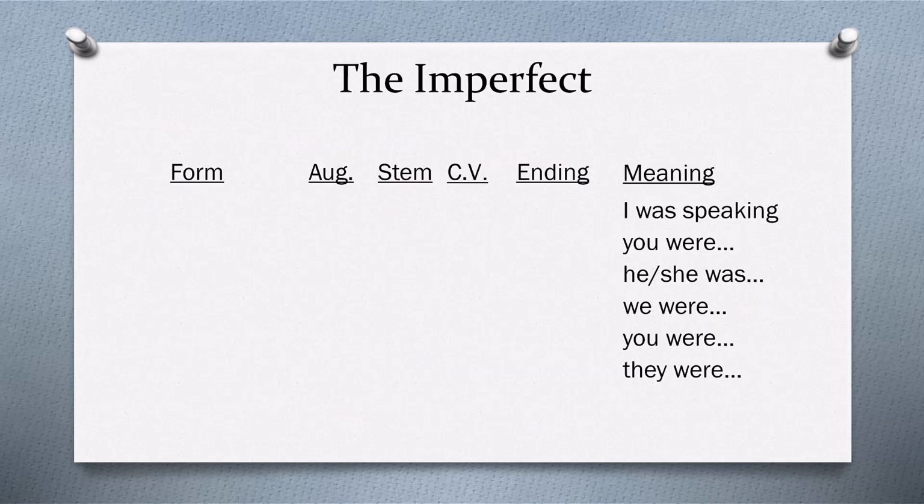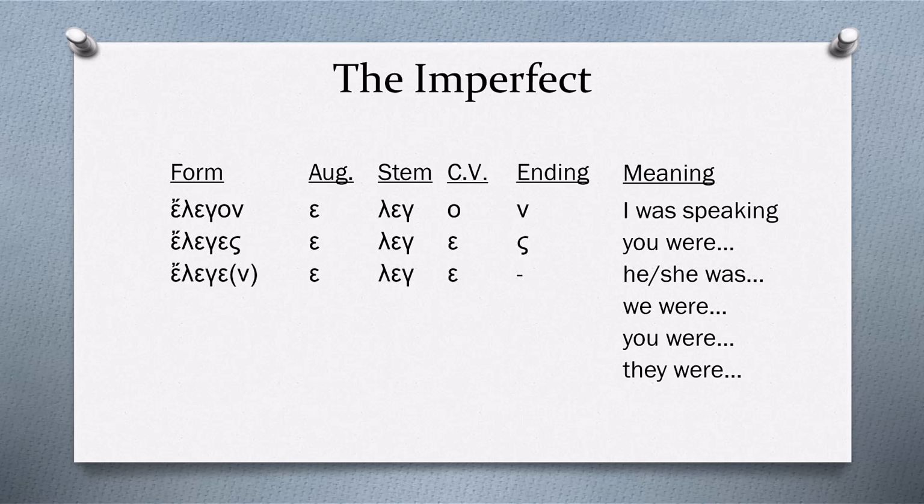So let's look at all of the forms in the active voice for the imperfect verb. Elegon is first person singular, and it would mean I was speaking. Elegeis is second person singular, and it means you were speaking. Let's take a close look at these endings too, and we'll try to commit them to memory. Elegen means he, she, or it was speaking.